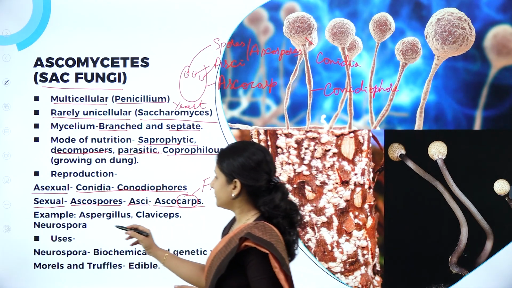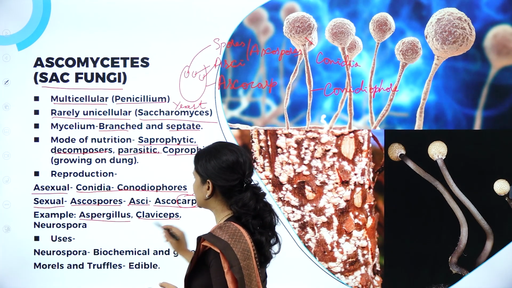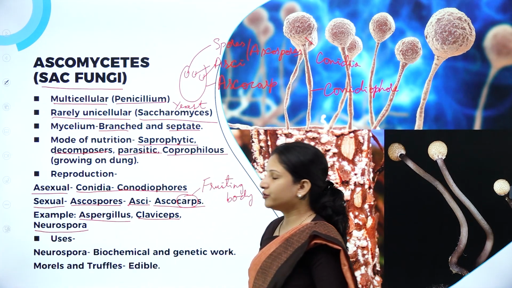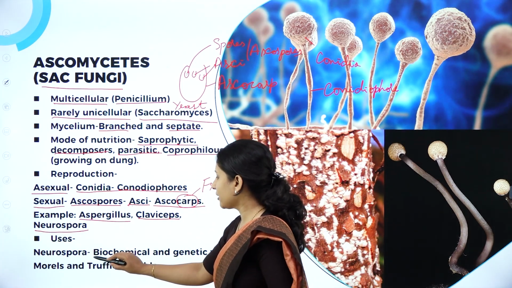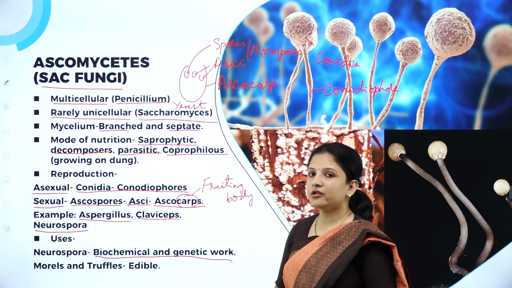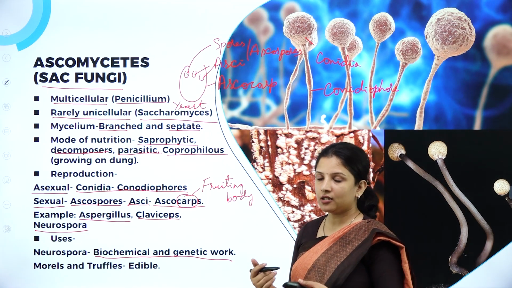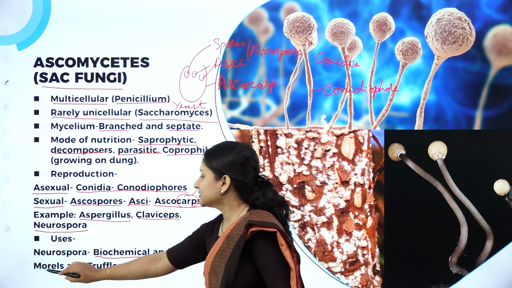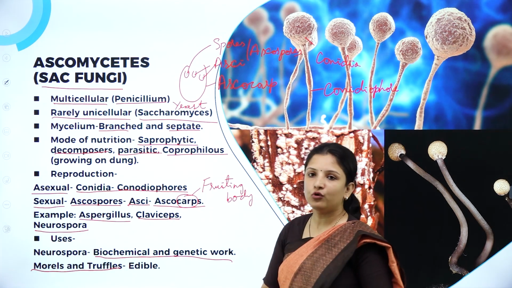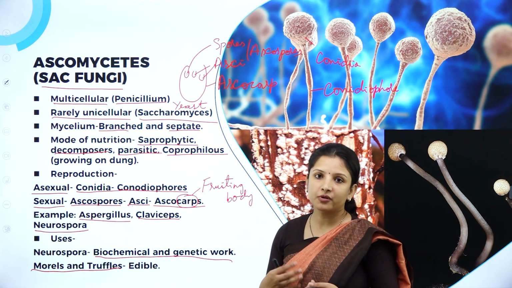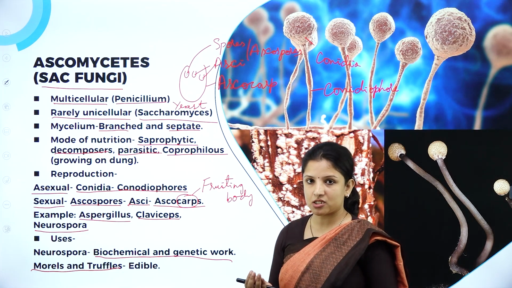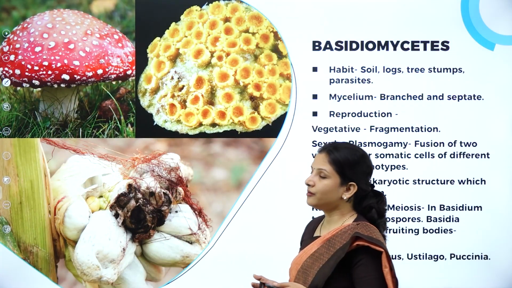Okay. So examples are Aspergillus, Claviceps and Neurospora. Neurospora is used in biochemical and genetic work, wherein it is used as a genetic tool to study organisms. And there are some edible ascomycetes, that is morels and truffles, which are used in preparing delicacies as they can be eaten. So this is about ascomycetes.